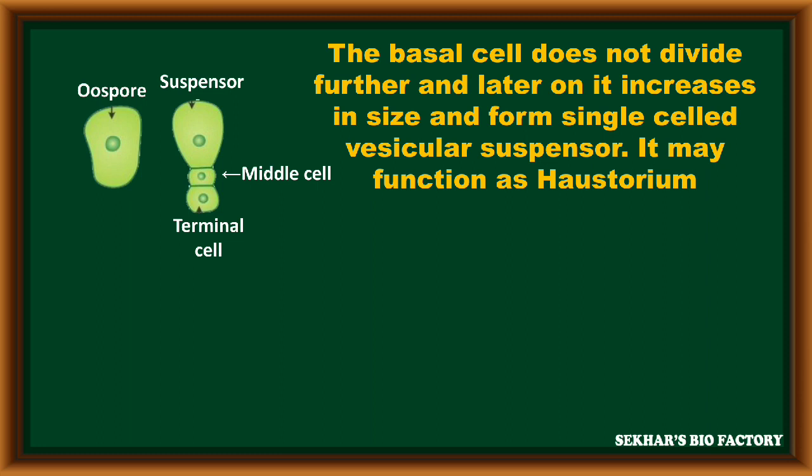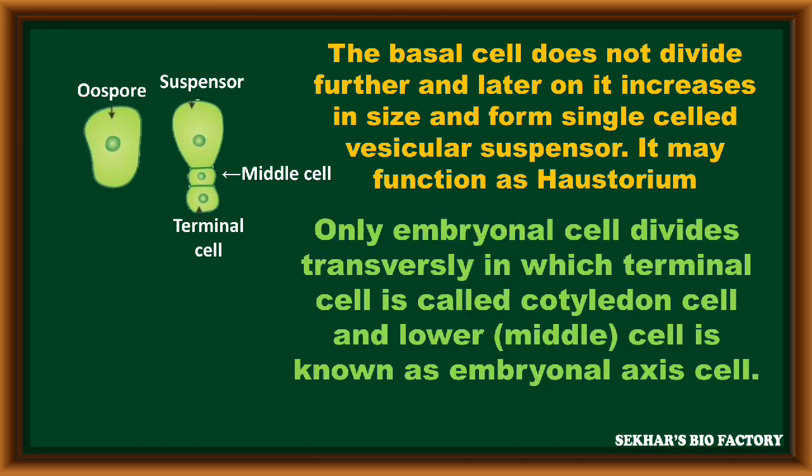But the other cell, present towards the opposite side, the embryonal cell, divides transversely and forms two cells. One of the cells, at the terminal position, is called the cotyledon cell. The other cell, which lies in between the haustorium and the terminal cell, is called the middle cell. This middle cell forms the embryonal axis.